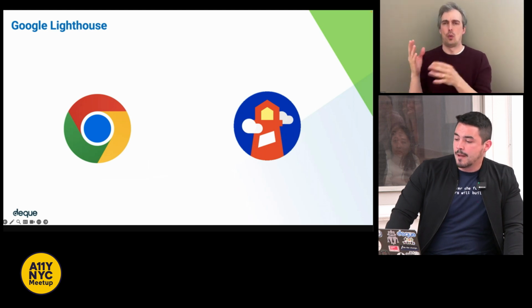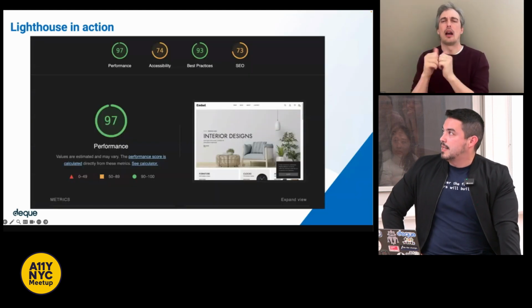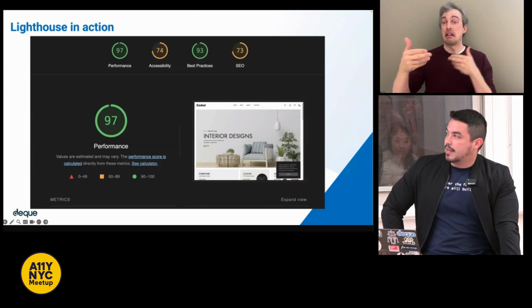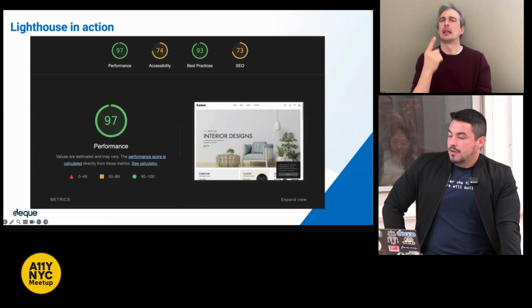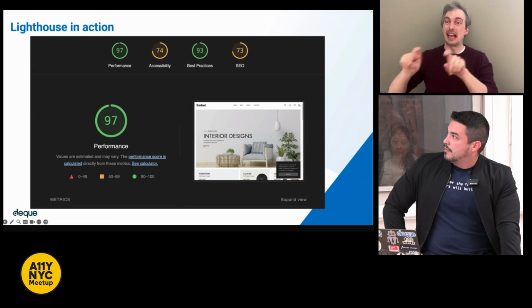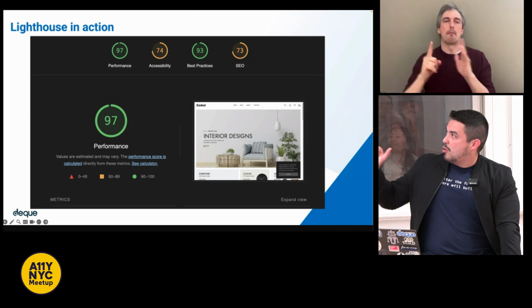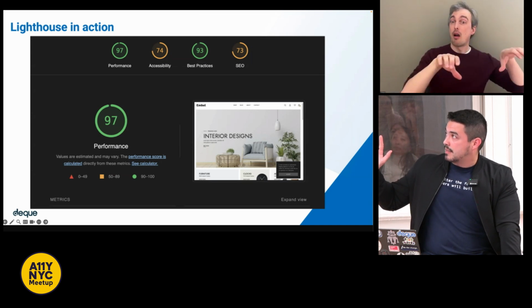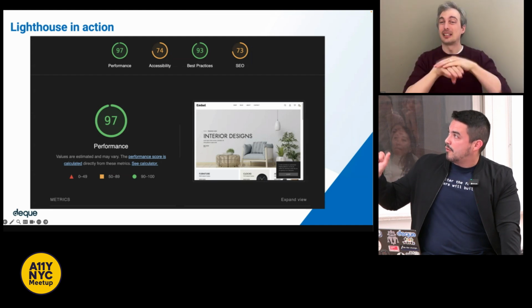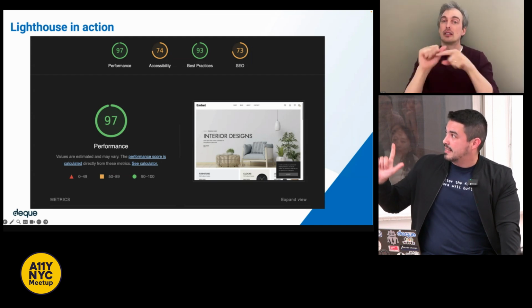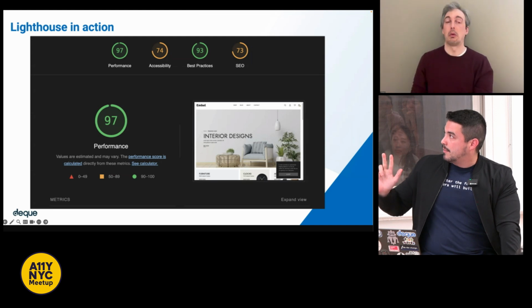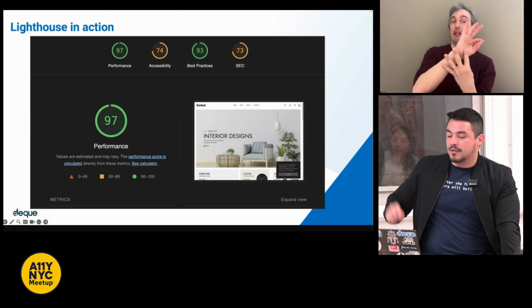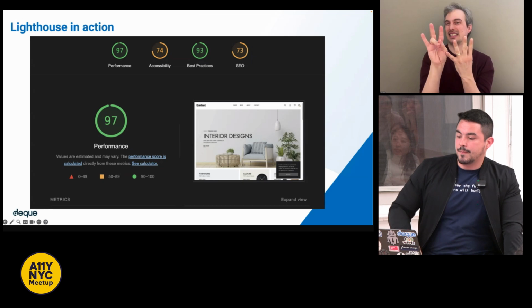So on the next slide, we have an image of something you would see after running an audit with Lighthouse. You see 4 little circular graphs for performance, accessibility, best practices, and SEO. And you see performance has a score of 97, accessibility has a score of 74, best practices 93, and SEO 73 respectively.